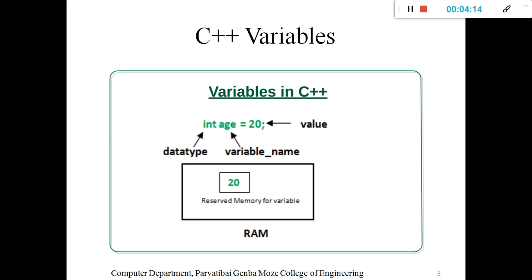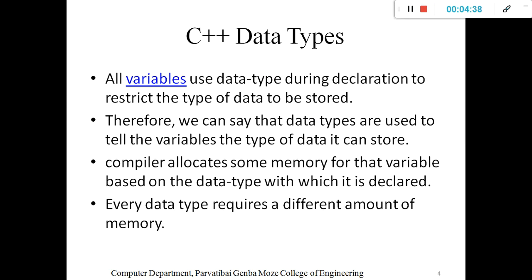If it is an integer variable, a space is allocated in memory, and that depends on the data type. A particular integer data type has a particular memory size, while character has a different memory size. We will understand in detail each data type and its memory requirement. Every data type requires a different amount of memory.